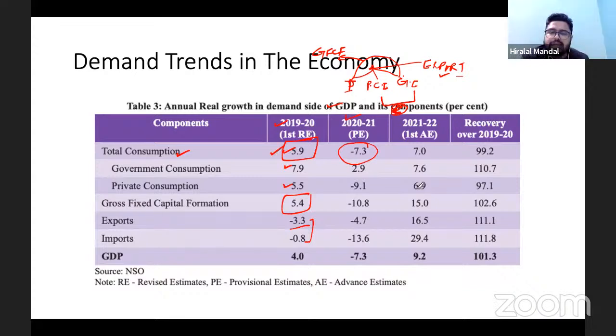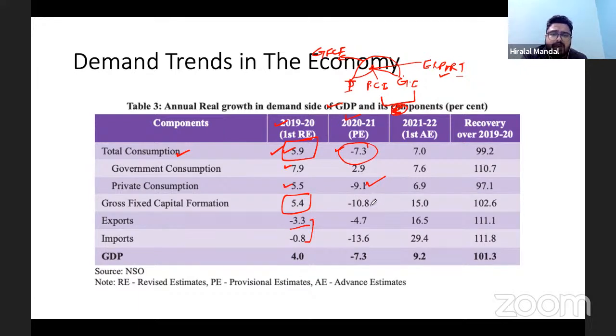But out of total consumption, during 2020-21, when the first attack of coronavirus hit, the economy slumped, and it is the total consumption which suffered, and it reduced by 7.93%. But more importantly, it is the private consumption which went down very sharply by 9.1%. Okay, so that's the problem.